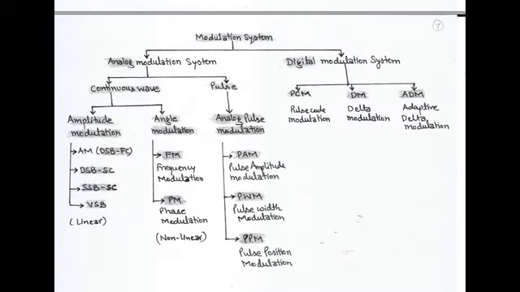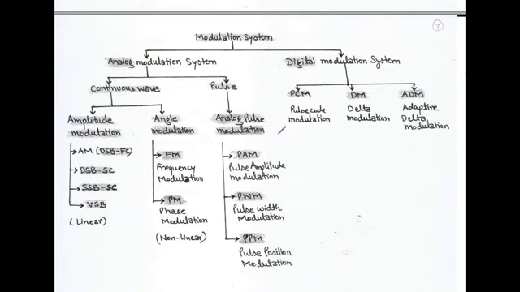Next topic is classification of modulation system. Depending upon the type of signals, modulation system is broadly divided into analog modulation system and digital modulation system. In analog modulation system, we talk about continuous wave and pulse. In continuous wave, the types of modulation are amplitude modulation and angle modulation, and in case of pulse, we have analog pulse modulation.